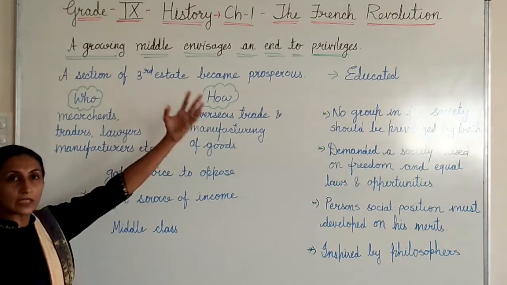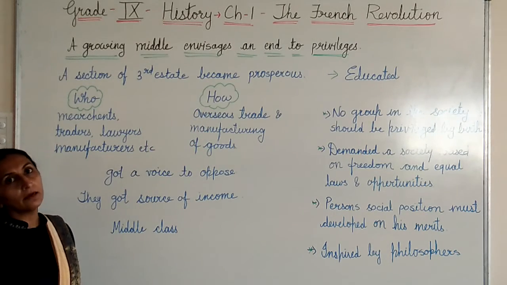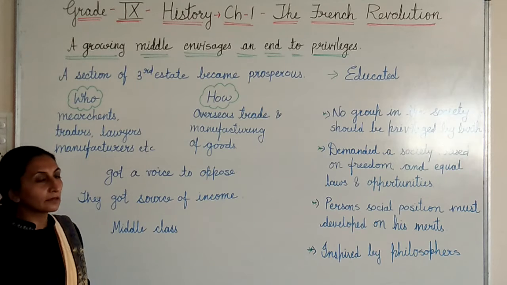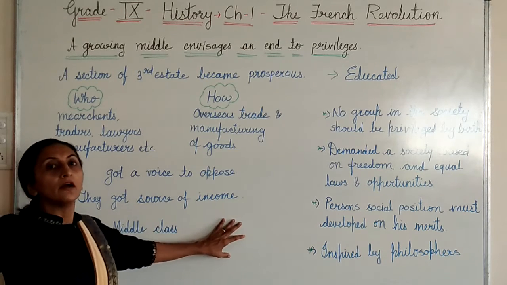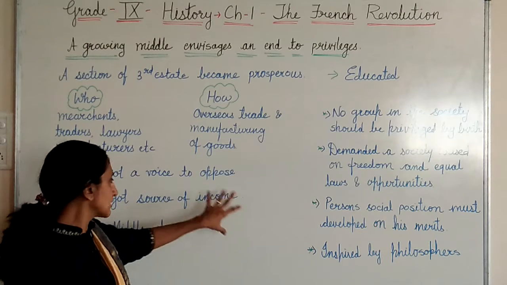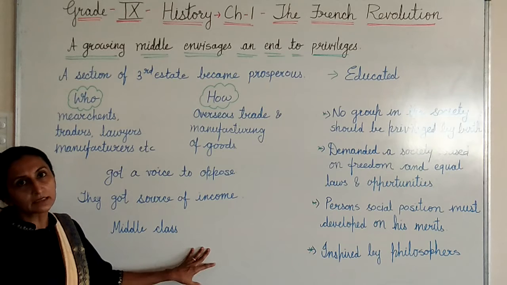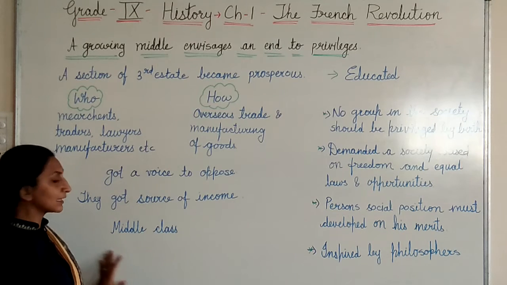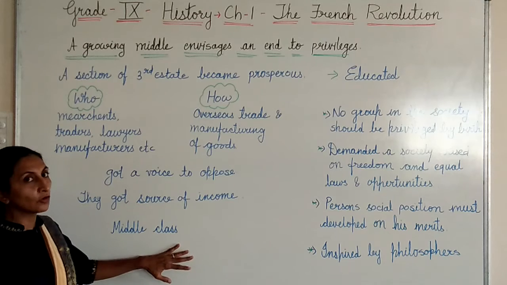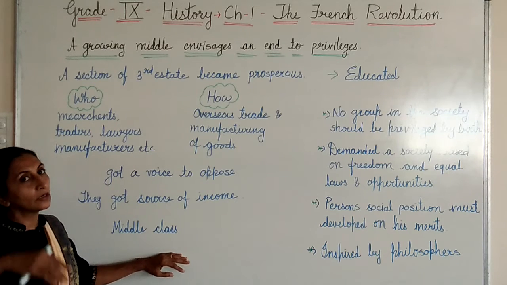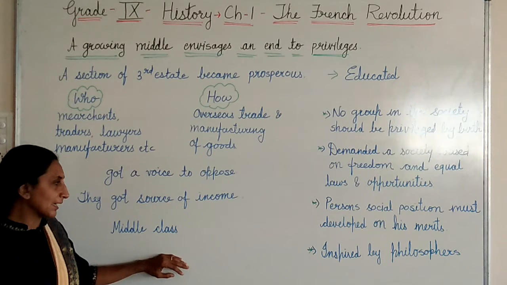See, in the first and second estate the royal people were there. In the third estate the poor people were there. But these people were not so poor, and not as rich as the first and second estate. So this type of middle class emerged in France. One middle class rose in the society. These people were not poor like the third estate, and not so rich compared to the first and second estate.